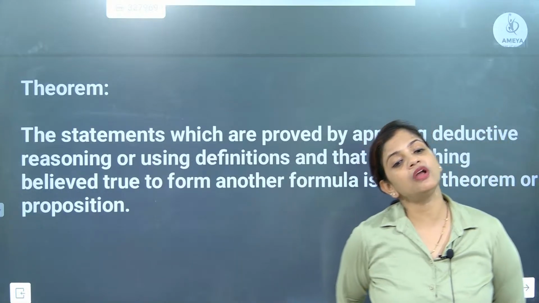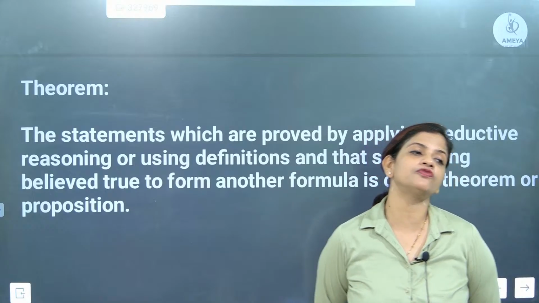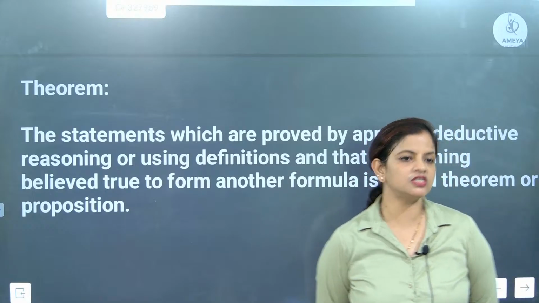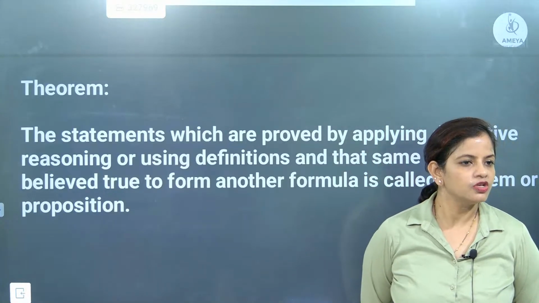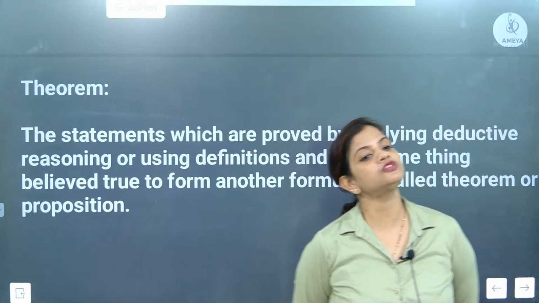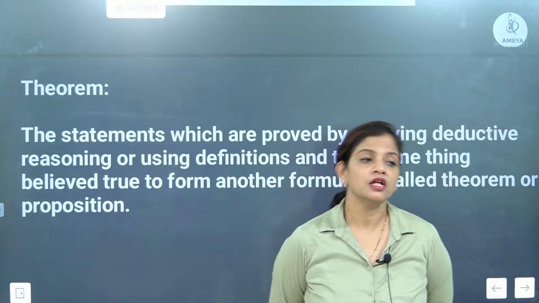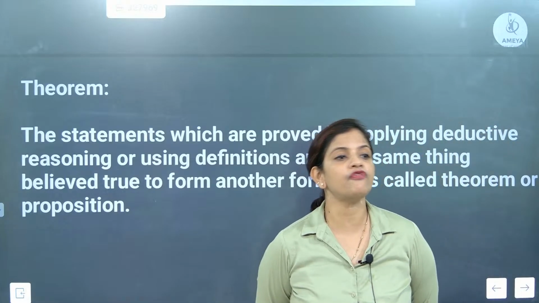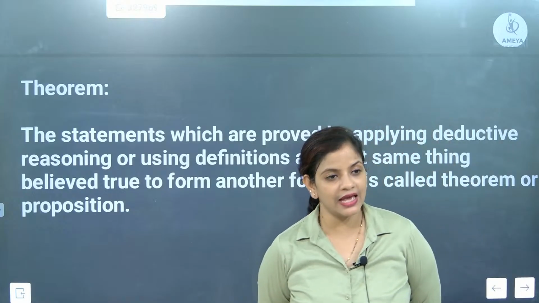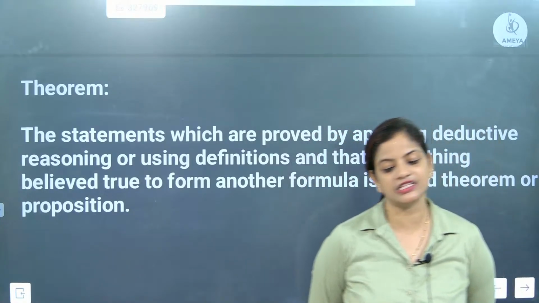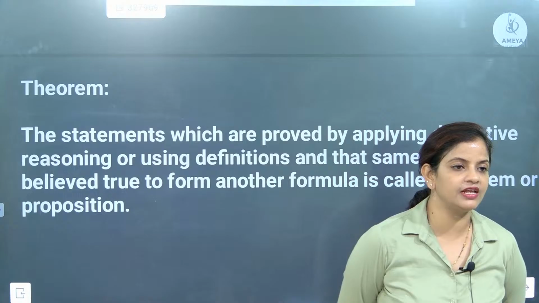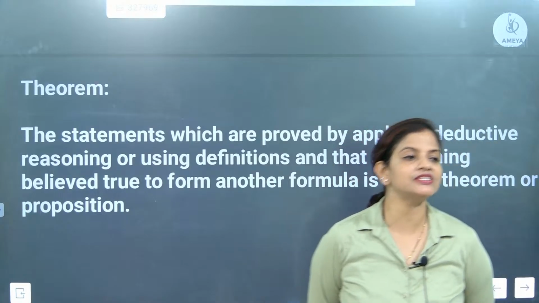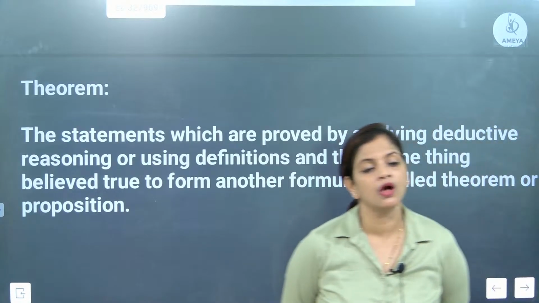See, what formula are we learning? Sum of the angles of a triangle is 180 degrees. Then this is a formula only, right? So this is a theorem: sum of angles of a triangle is 180 degrees. But this theorem gives a formula. What is the formula? Angle A plus angle B plus angle C is equal to 180 degrees. Did you understand?